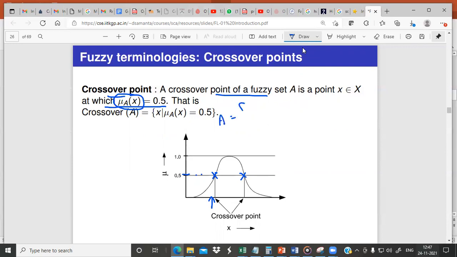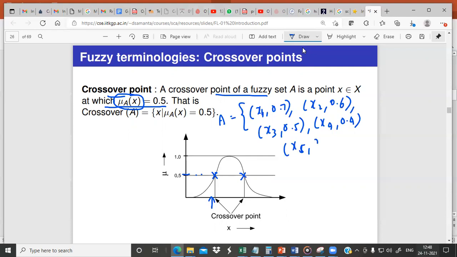For example, if you have a fuzzy set something like this: x1 0.7, x2 0.6, x3 0.5, x4 0.4, x5 0.5, x6 0.9, x7 0.5. Now in this case, identify for which elements you have a membership value of 0.5.